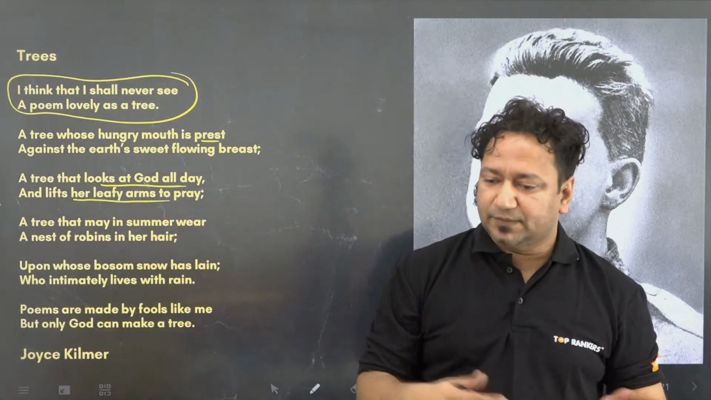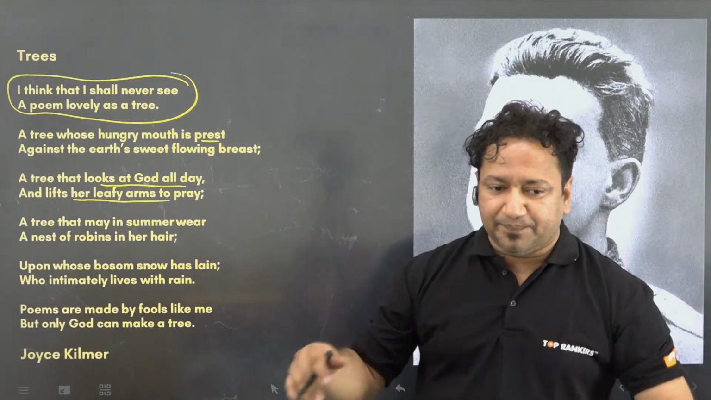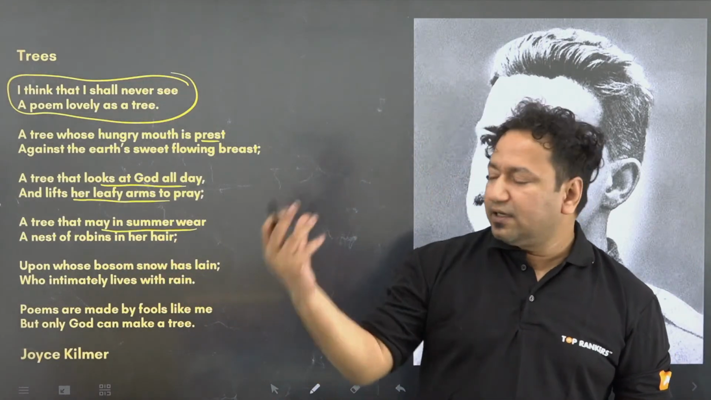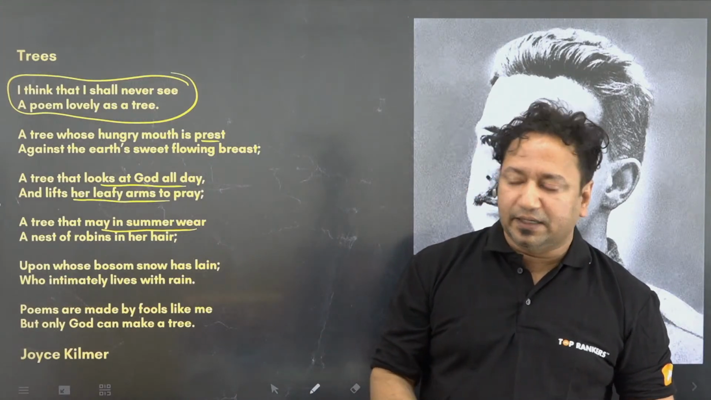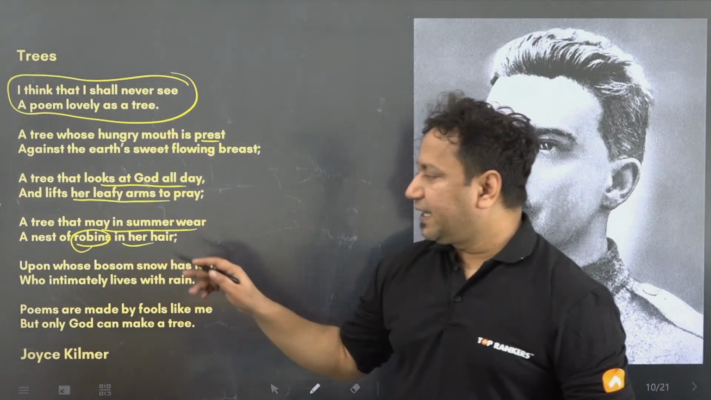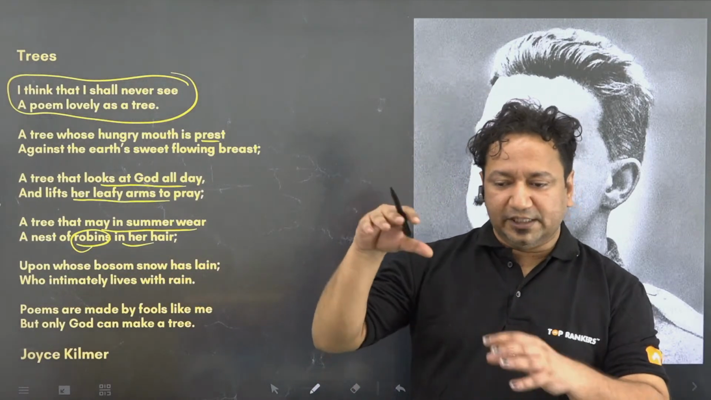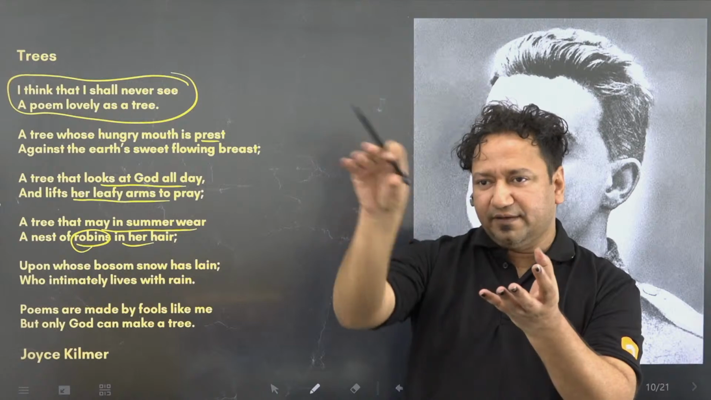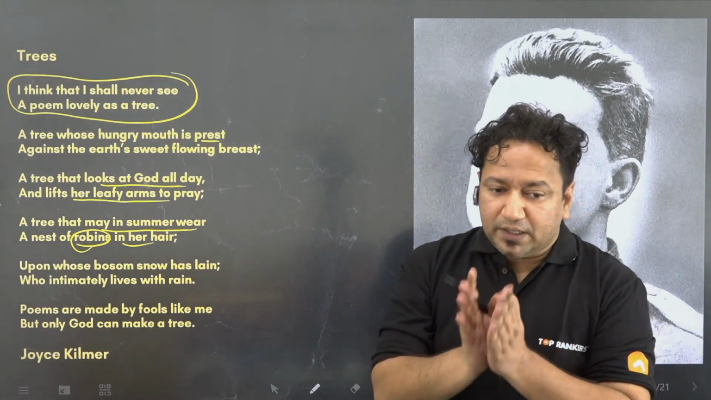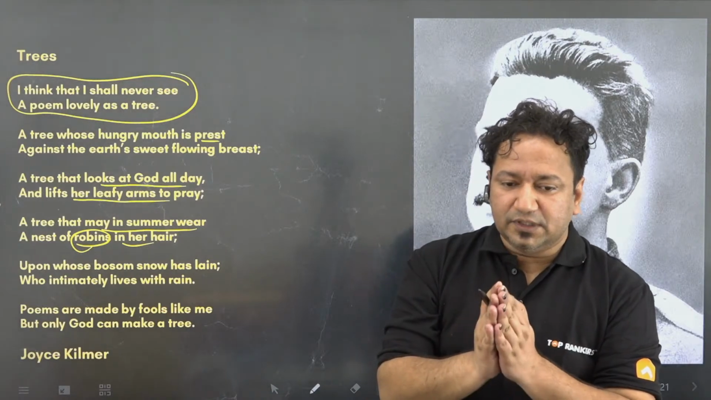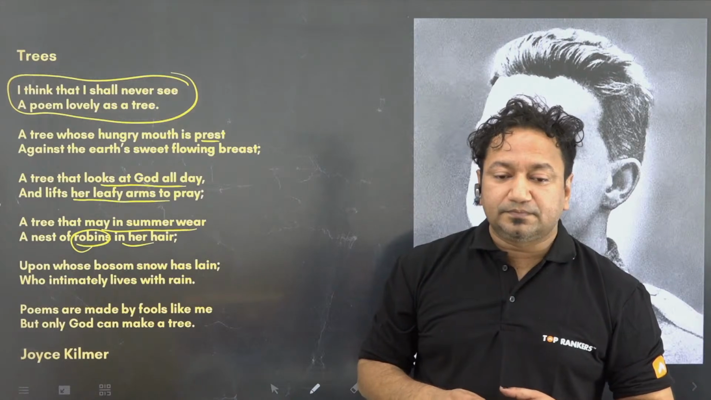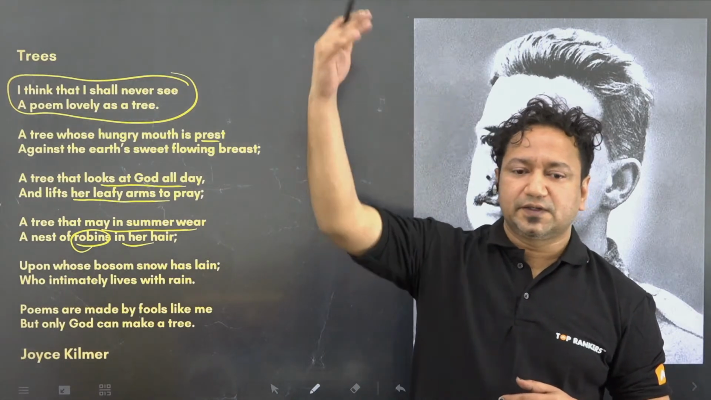That is very simple. So this is imagery, right? "A tree that may in summer wear a nest of robins in her hair." In summers, you can see the leaves falling and trees getting dried up. Robin is a bird. Hair is basically the entire group of leaves and the branches and twigs. "Upon whose bosom snow has lain." Bosom is the chest. This part is called bosom. And in the winters, the snow.